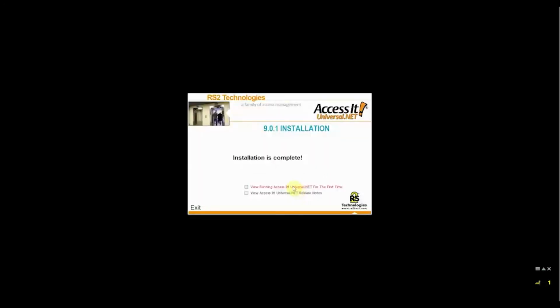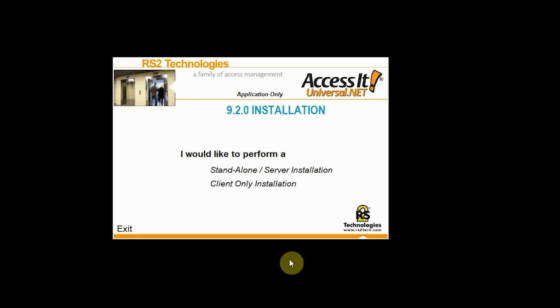Select Finish. The installation will then complete and a new screen will appear. Click Exit. Next, we will go over the system upgrade. When updating the system, you will want to select the standalone server installation again. Click Install Access It. Click OK.